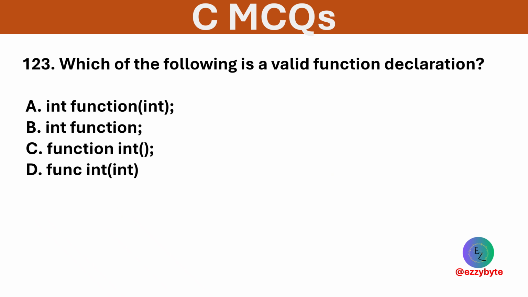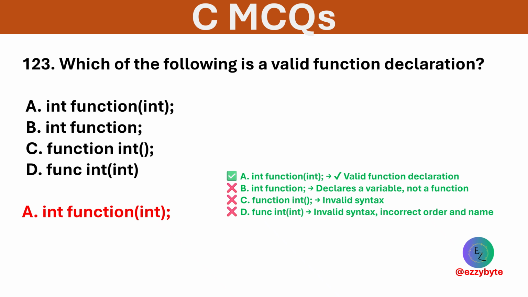Which of the following is a valid function declaration? Options are given below. Option A is correct. Valid declaration syntax includes a return type, function name, and parameters.